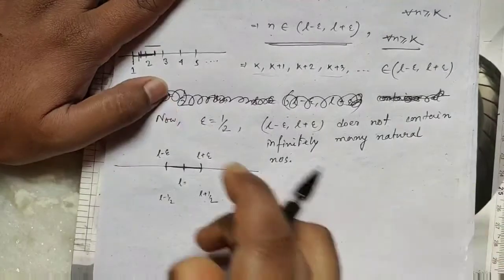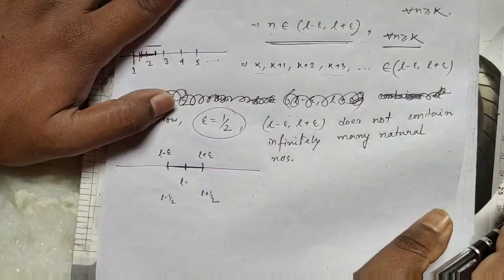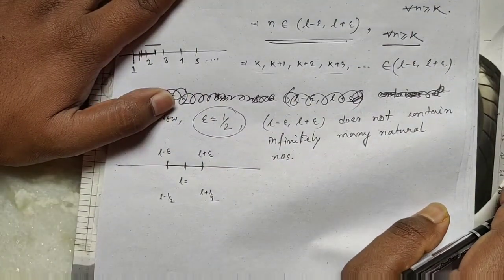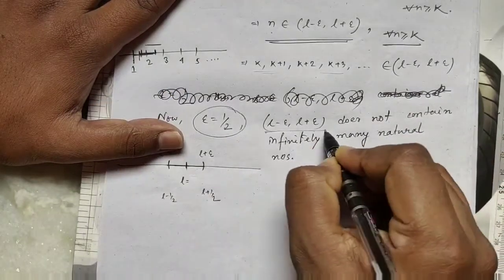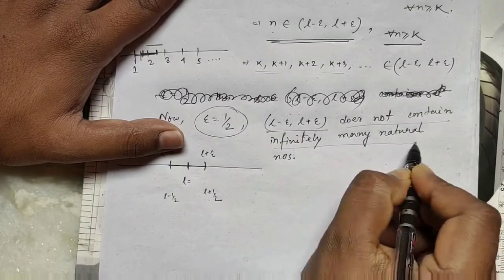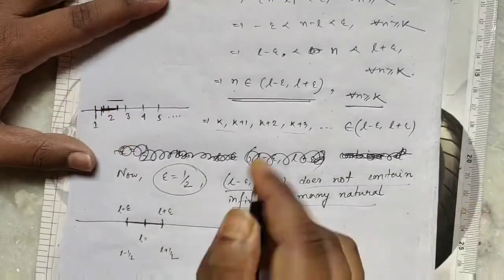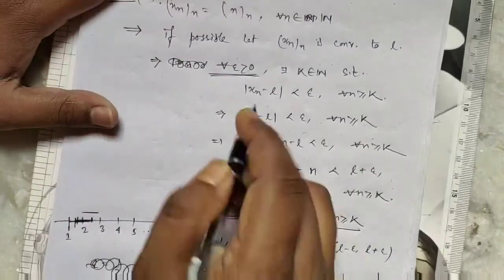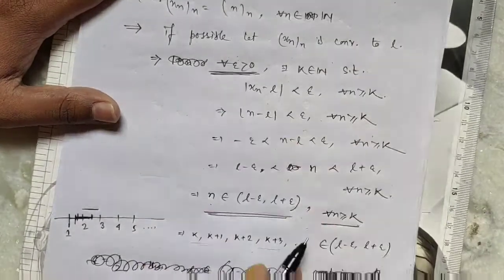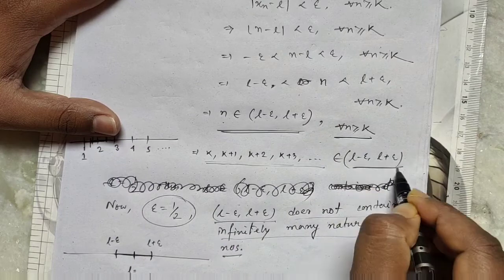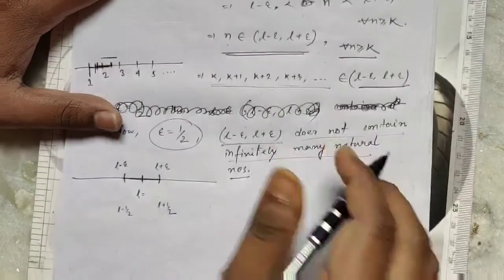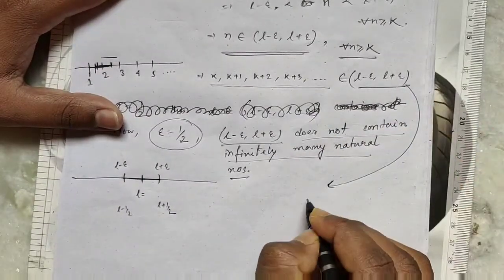So if we choose epsilon equal to half, then (L minus epsilon, L plus epsilon) does not contain infinitely many natural numbers. But here, for every epsilon greater than 0, infinitely many natural numbers belong to this. So this is a contradiction.